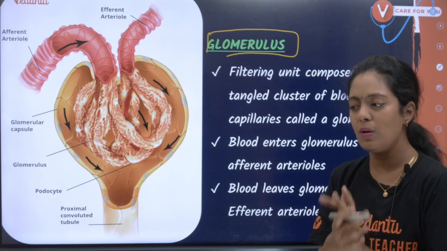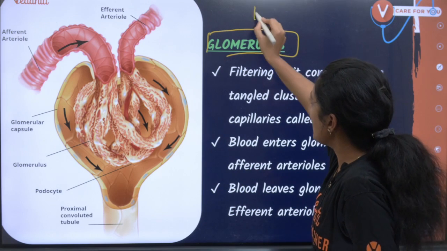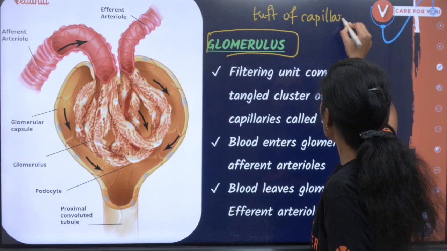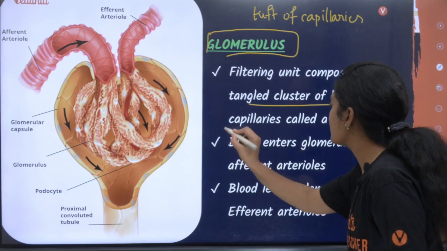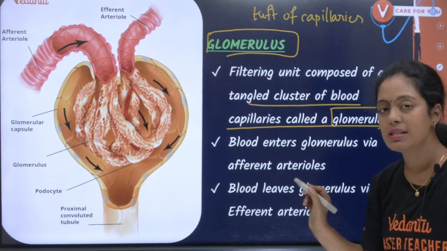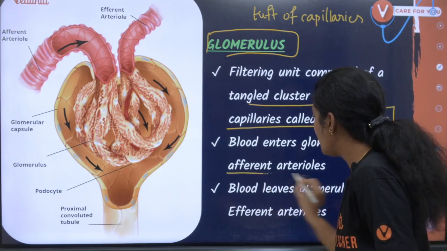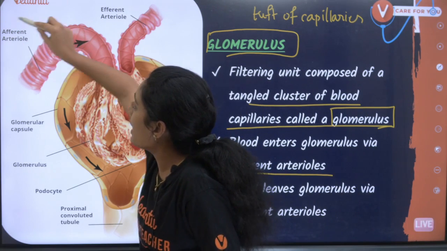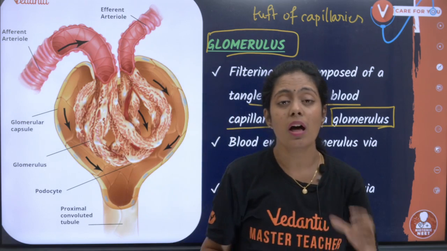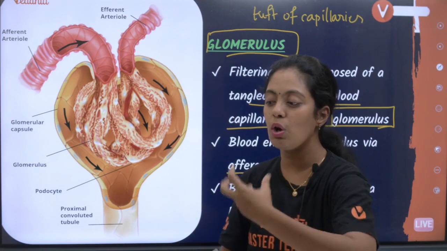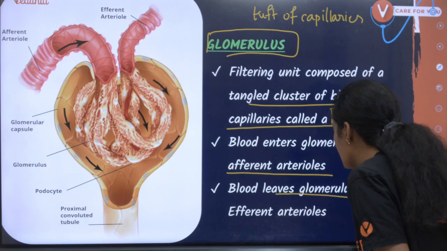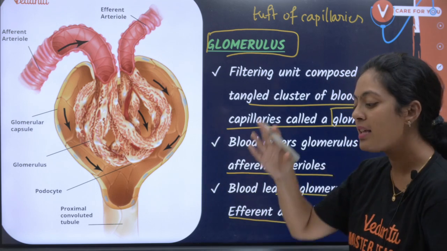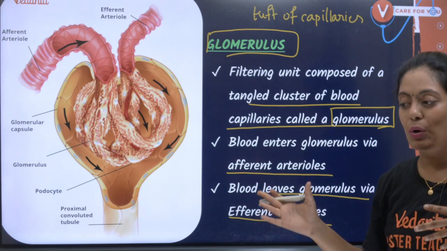அடுத்தது glomerulus. So what is this glomerulus பசங்களா? It is a tuft of capillaries. Capillaries na enna? Minute blood vessel. Tangled cluster of blood vessels is called as glomerulus. Blood enters the glomerulus via an afferent arteriole. So எப்படிப்பா இந்த blood உள்ள வருது? It is happening via your afferent arteriole. Afferent arteriole brings blood into the glomerulus, and blood leaves the glomerulus in efferent arteriole. Afferent arteriole carries blood towards the glomerulus. Efferent arteriole carries blood away from the glomerulus.